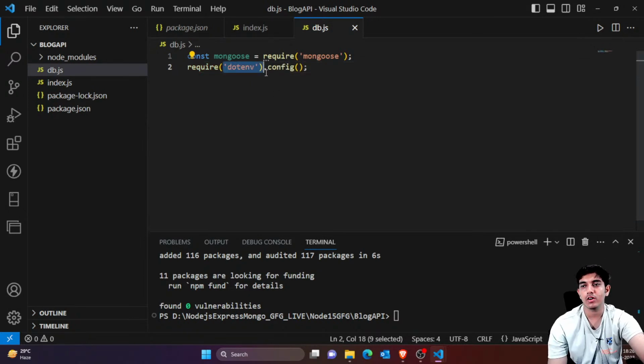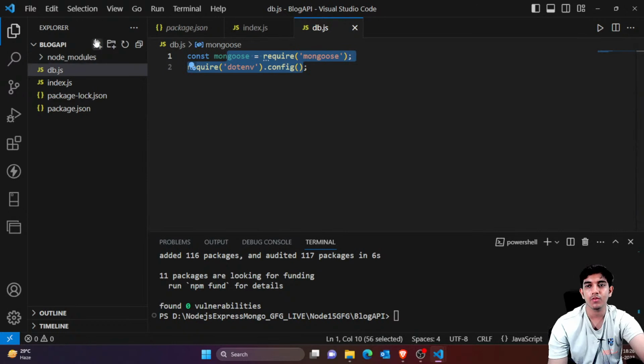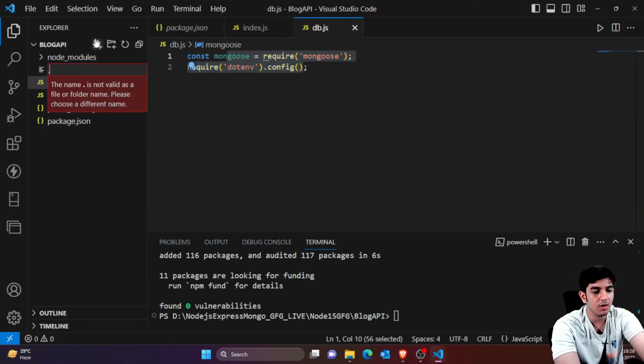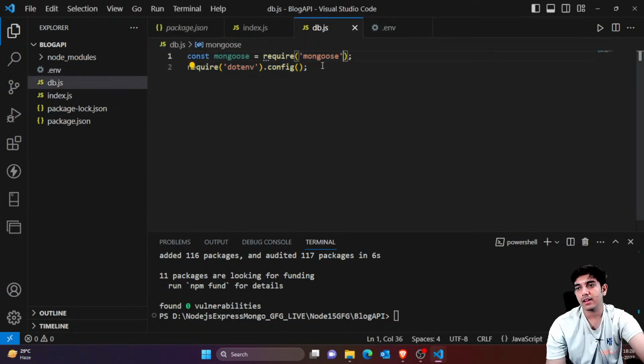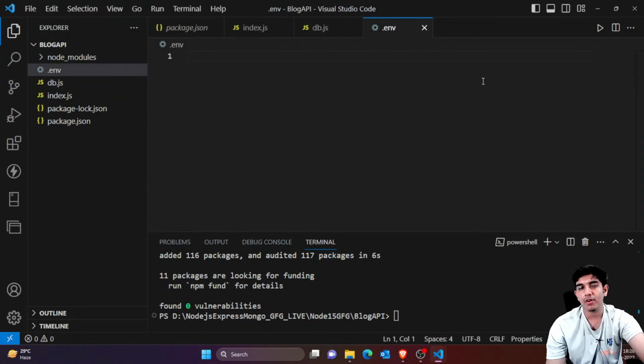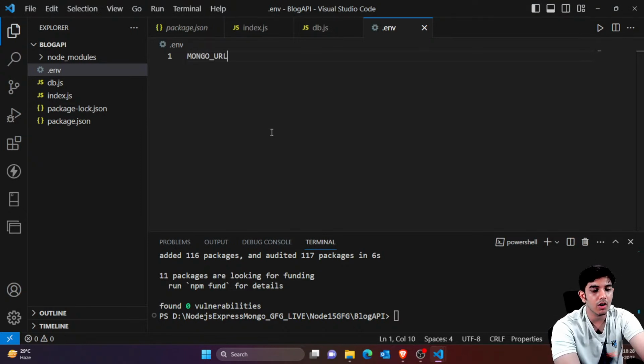Then we would be also importing the path from env file. So for that I am using require dotenv config, because now I am going to create an env variable. So for understanding the env variables, we have to create an env file, and automatically whenever you create an env file, this line would read whatever I have defined inside this env file, right? So inside this I can define a few variables. That is, suppose we have MONGO_URL, and it would be some url. Similarly, we would be having some JWT_SECRET_KEY. So it can be hj123, right?